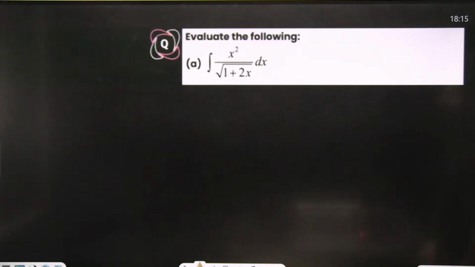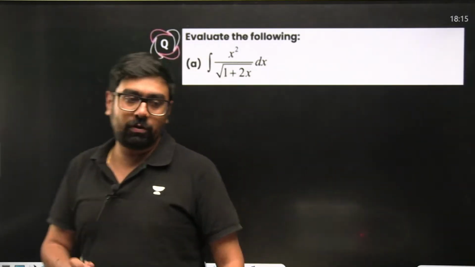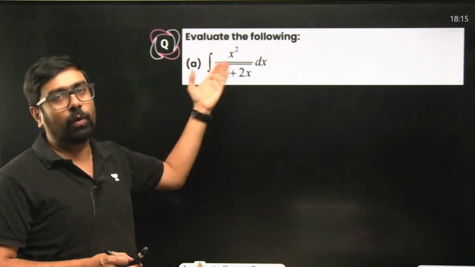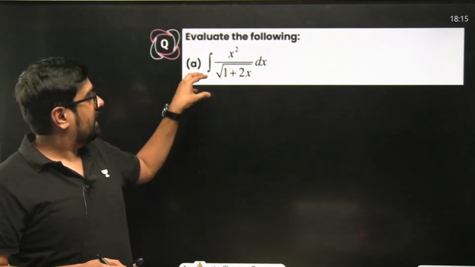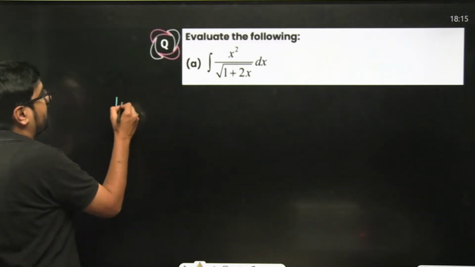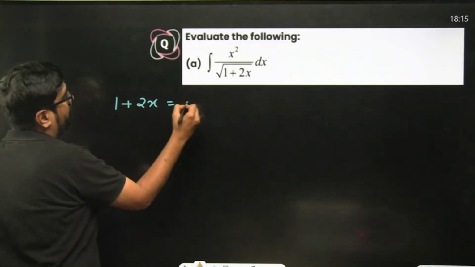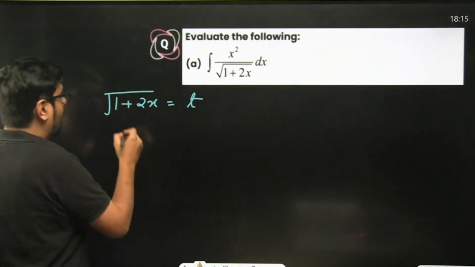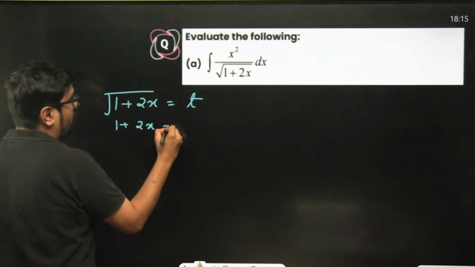One more format or one more type. What do you think should be our substitution over here? Whenever you see this, you can note it down also. Whenever you see a linear term inside a square root which is in the denominator, put that equal to t without even thinking. If you put 1 plus 2x, or this entire square root thing, as t, this will become 1 plus 2x is equal to t square.